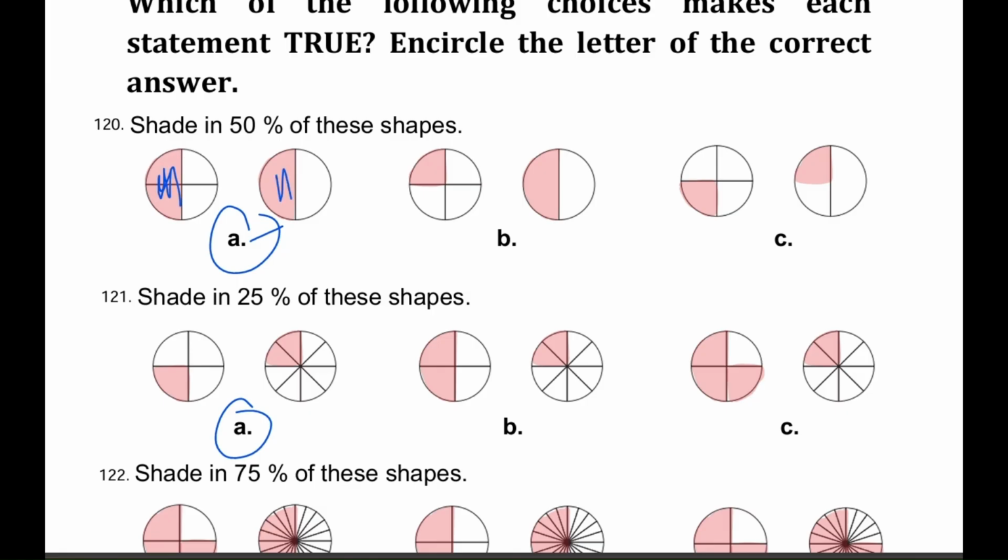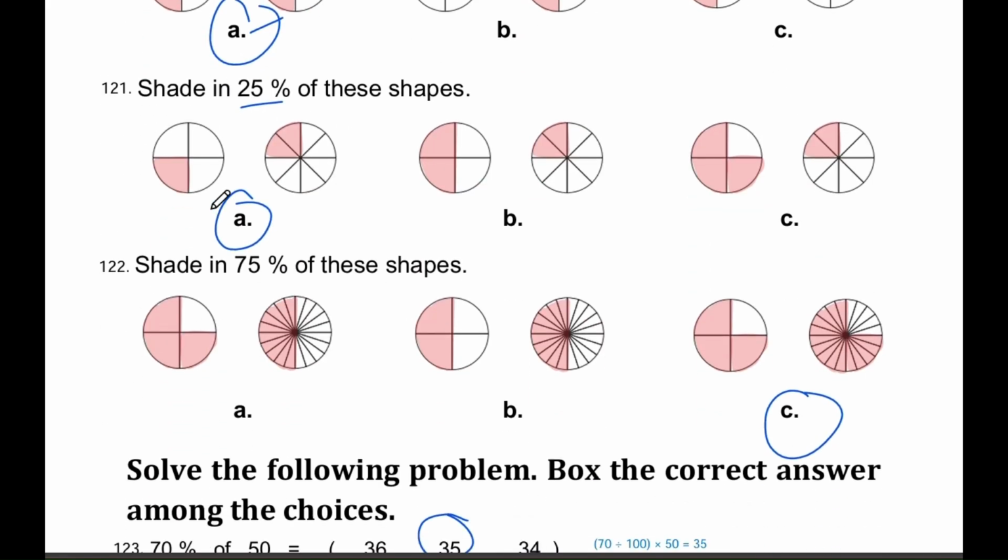Question number 121. Shade in 25% of these shapes. The options are A, B, and C. The correct answer is A. 25% means 1/4, so the correct option is the one that shows only 1/4 of the shapes shaded.